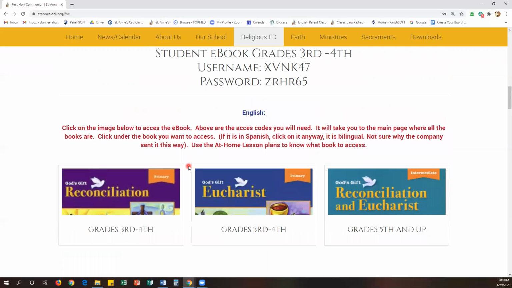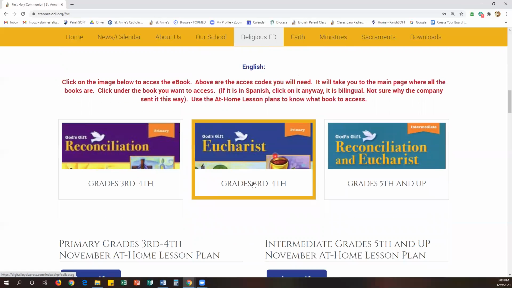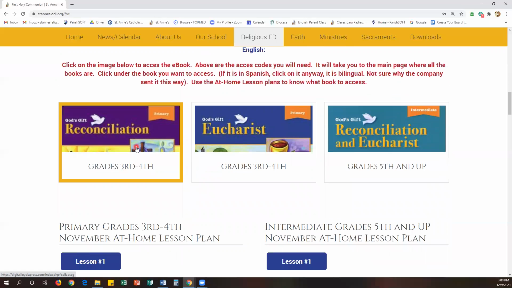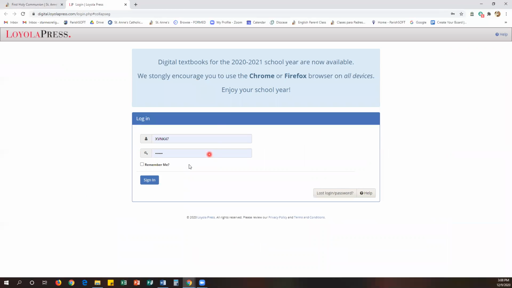It will ask you for a username and password, and this is the information that you will need right here. Write it down on a piece of paper. Once you click on this, it will ask you to enter that information. Then you'll be able to view the digital books. Let's go ahead and do that.